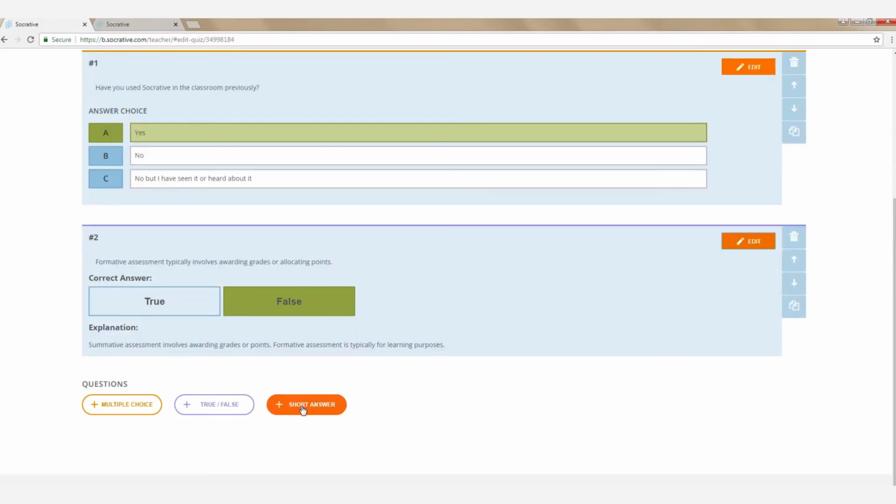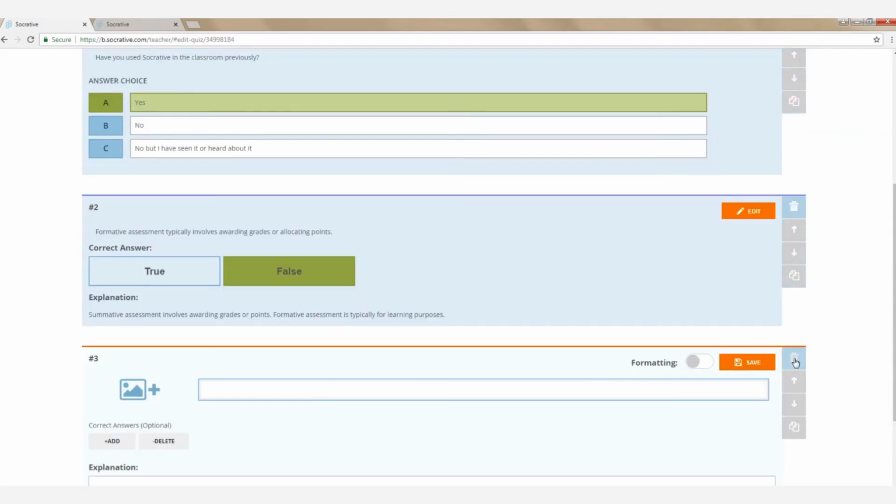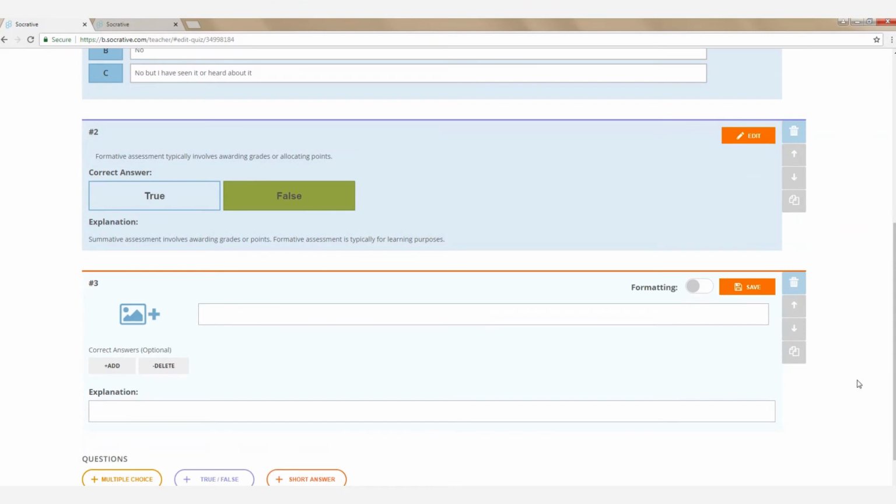So last we have the option for a short answer. Short answer, you want to basically have one, two, three word short phrase options so you can scan through the results. So we'll put something here. What are some classroom assessment techniques that you currently use?